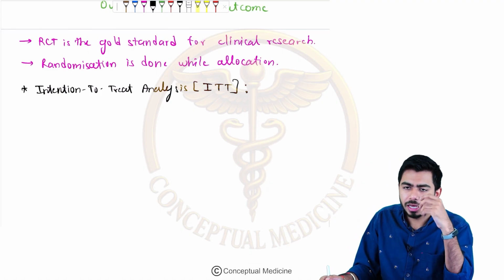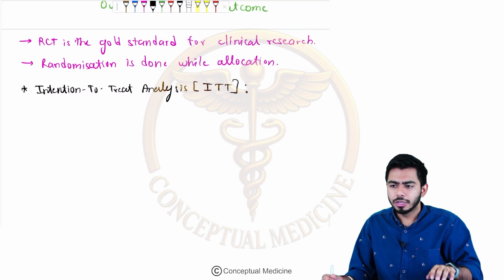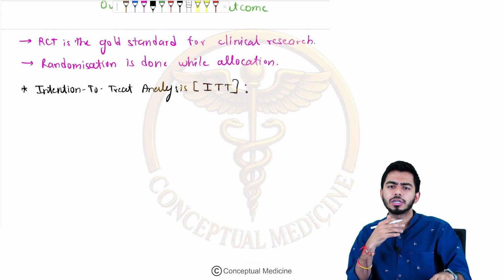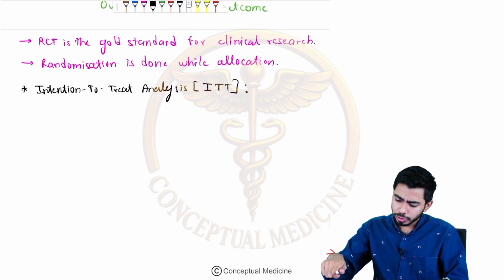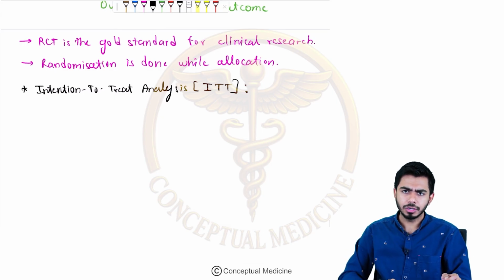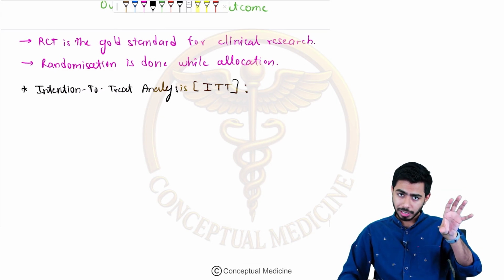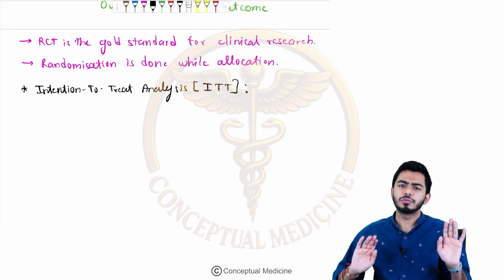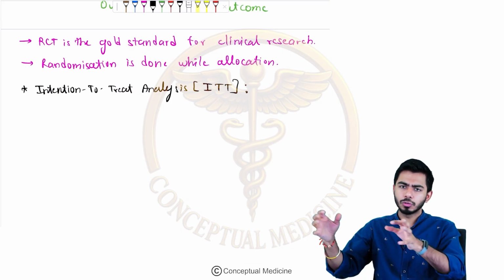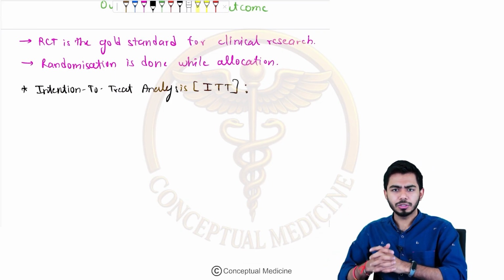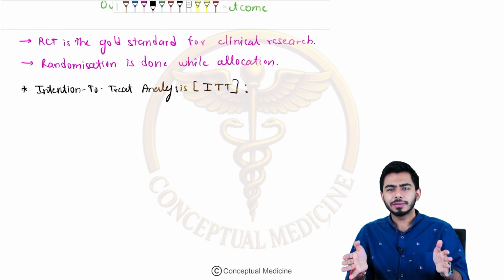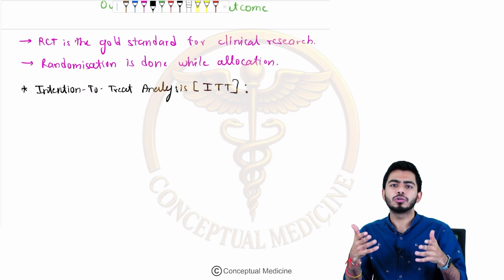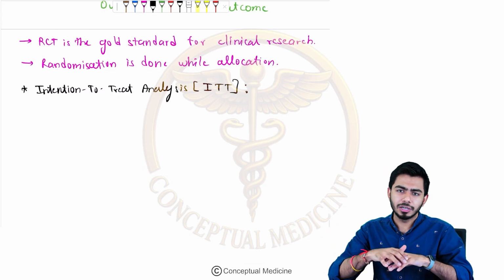Intention to treat analysis: when we are doing a randomized control trial, before understanding this, let's understand an example. Say you were doing a randomized control trial. You took some eligible patients and their informed consent. After that, some patients left your study. You can't hold them back. It's their will. If they want to stay in this study, they will stay. If they don't want to, you can't hold them back.